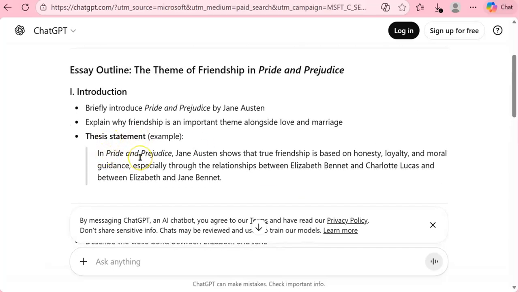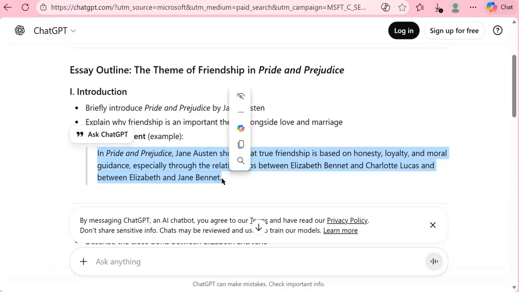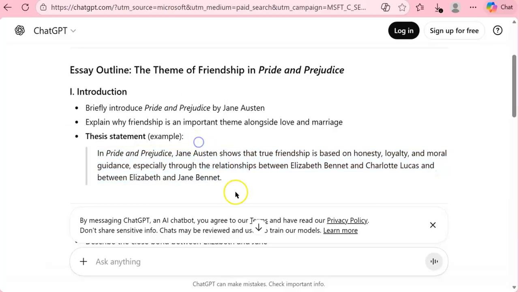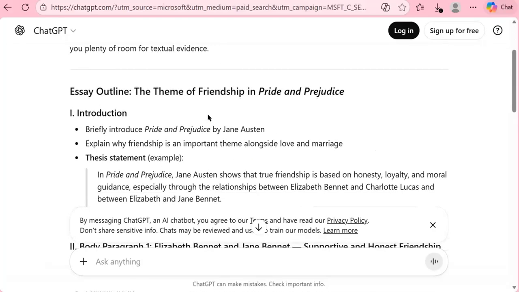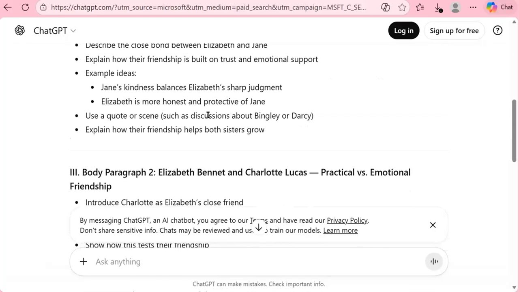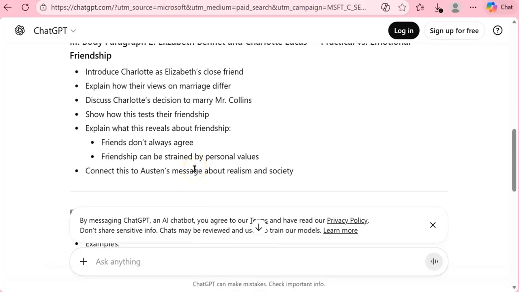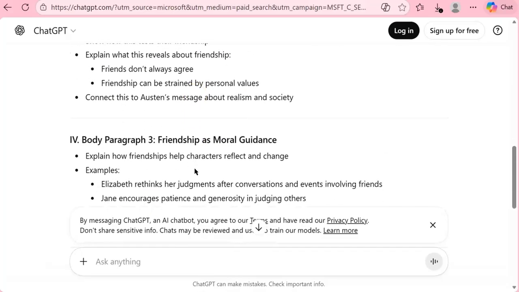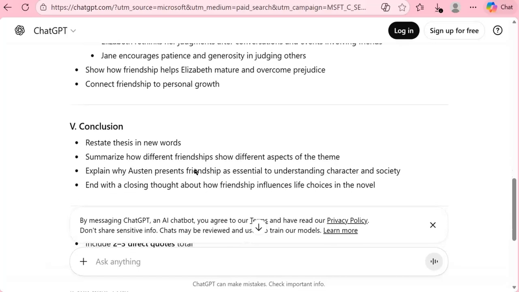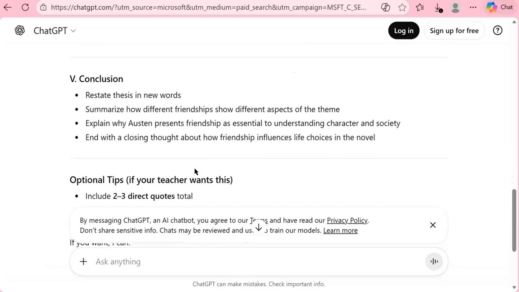So this is an example where you would want to come up with your own thesis statement and not copy and paste this. If you were to copy and paste this directly in your paper, that would be plagiarism. So you're going to want to edit this to your own words and use it as a guideline. But I find that allowing AI to help you make an outline for your paper actually really helps with structure and clarity as you're explaining the writing and going through the assignment overall.